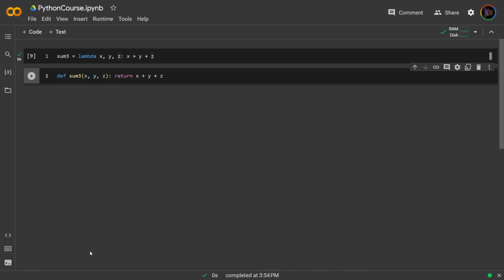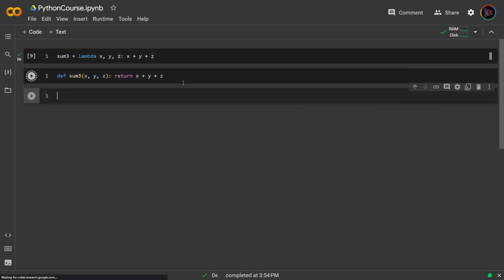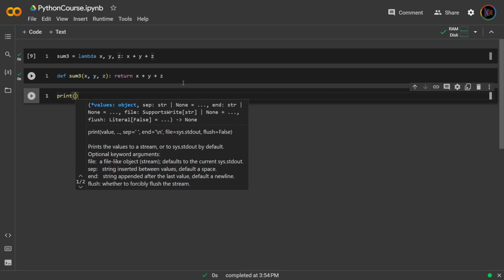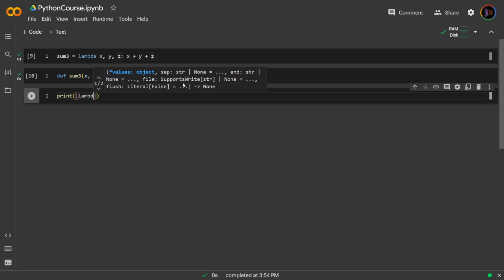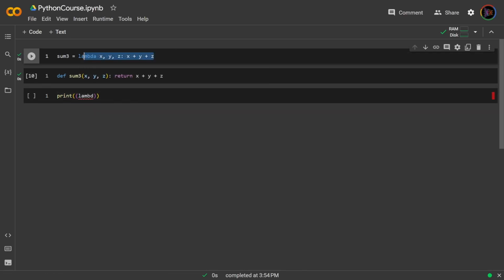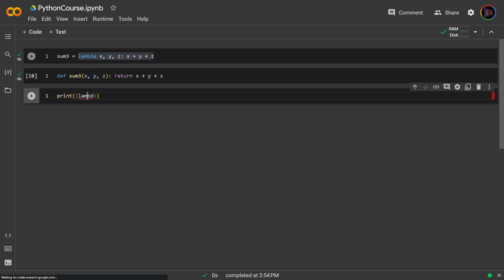Now, the real power of lambda functions is that they can be called as you define them. For example, if we revisit our sum, and let's say we wanted to define it as we are calling it, we could do it like this by using the lambda. We could write print. We keep our lambda expression inside of parentheses. I will just copy and paste this to save time. Okay, and now I can just specify the inputs like this, 1, 2, 3.